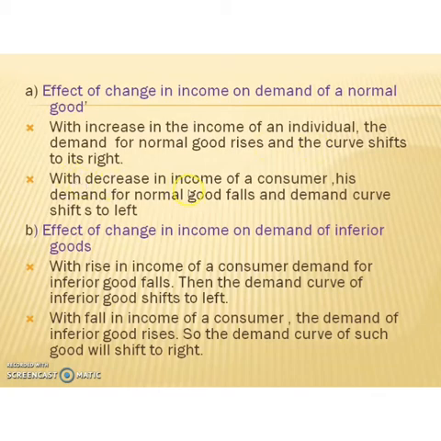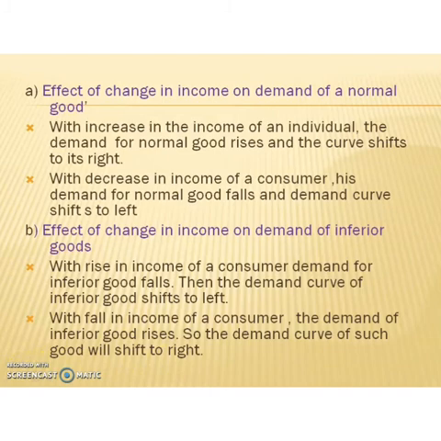Then with a decrease in income of a consumer, his demand for normal goods falls and the demand curve shifts to the left. Then in the case of inferior goods, with a rise in income of a consumer, demand for inferior goods falls. Then the demand curve of inferior goods shifts to the left. Then with a fall in income of a consumer, the demand for inferior goods rises. So, the demand curve of such a good will shift to the right.